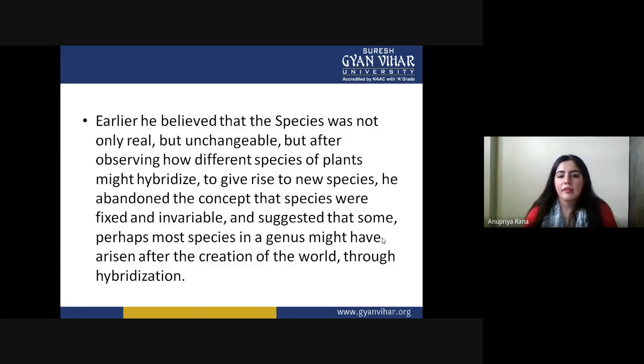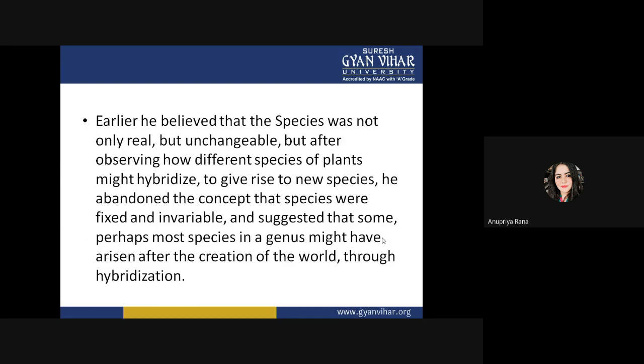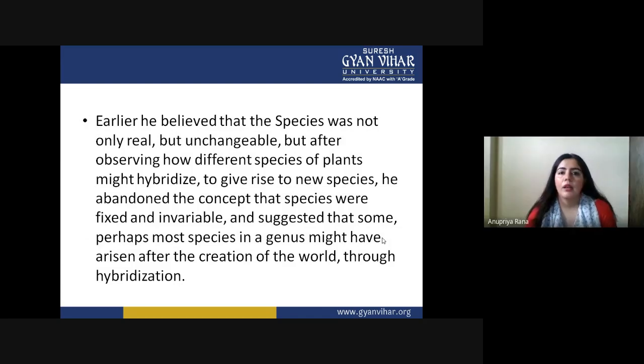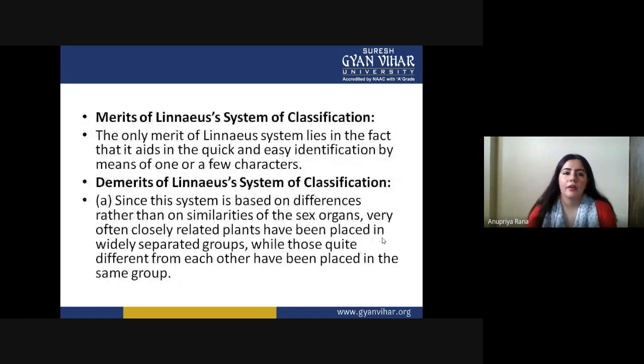So, he suggested that some, perhaps most, species in a genus might have arisen after the creation of the world through hybridization. So he gave this phenomenon after he thought that species cannot be fixed and cannot be invariable. So he gave the thought that all the species present inside the genus are the result of the hybridization process. They are not individual intact units. So basically, they all come from hybridization, or they are all hybrids, not fixed invariable units.